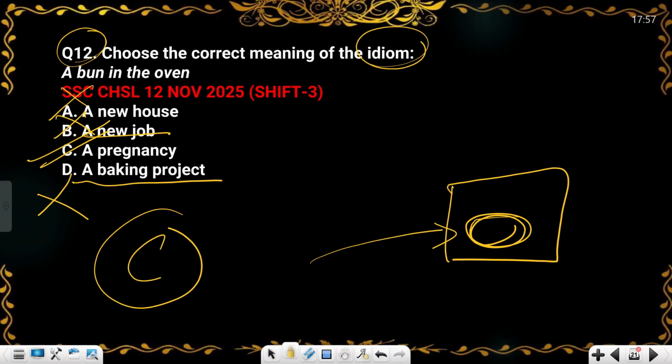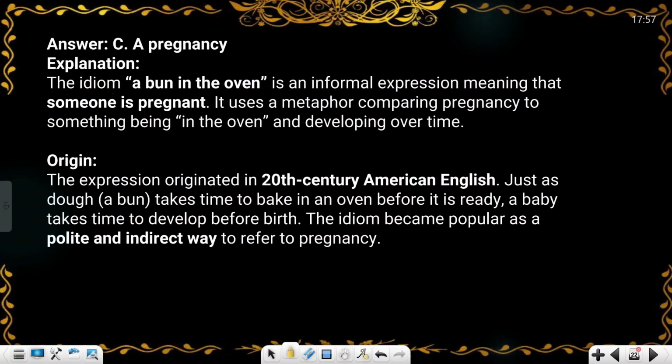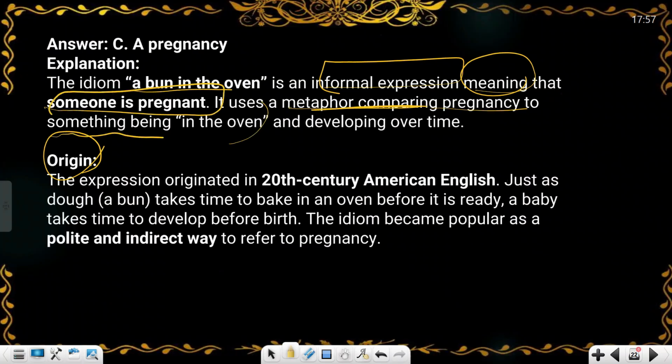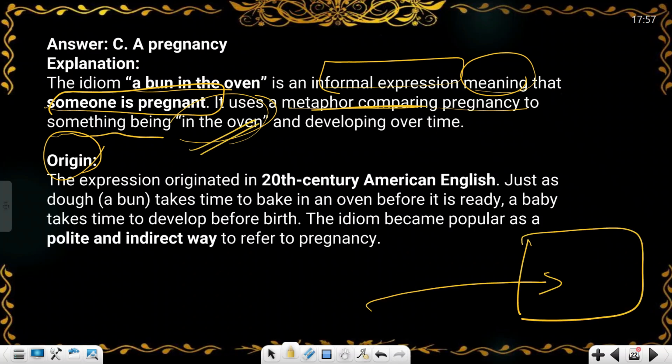Now this is very interesting, how this idiom originated. So let's learn this. A bun in the oven is an informal expression. What does it mean? That someone is pregnant. Pregnancy, something being in an oven. Okay, so oven is a machine. The expression originated in 20th century American English, and it is just like dough, you understand. If we make roti, we make roti from the dough.